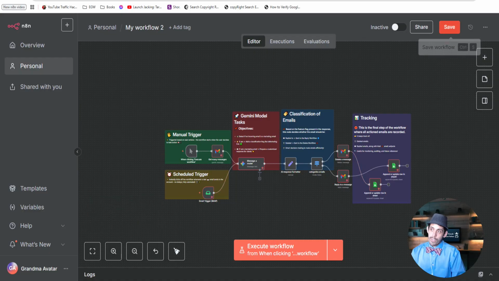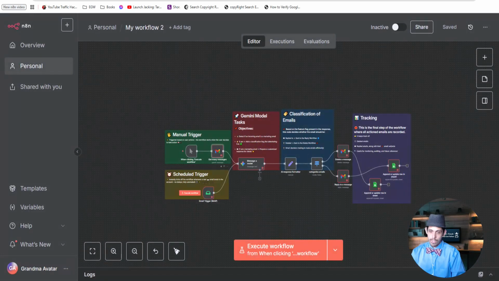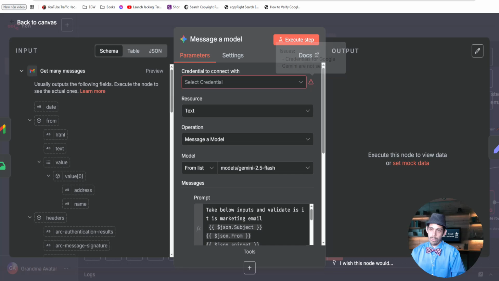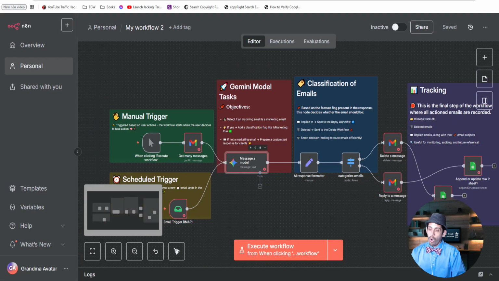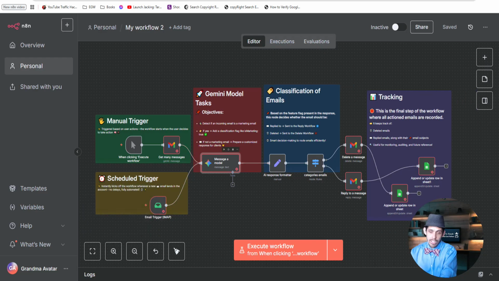Yeah. And so now when we save, I have this. All I have to do is log in and access these credentials. All I got to do is make sure my Gmail has credentials and it'll work. And then I would say with this model, I would replace this with OpenAI. I mean OpenRouter. I use OpenRouter for all AI tools. I never use these tools, but as you can see, it's actually easy to replace. But you've got a template just like that. Is that amazing or what? That is. That's totally amazing.